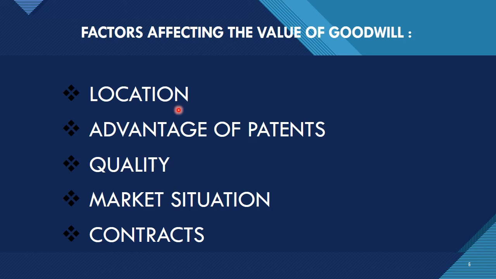The next is advantage of patents. Now, what do you mean by patents? Patents are the rights which a person gets for producing a particular type of product. So they are necessary for the manufacture or production of certain types of articles. Now a firm which possesses necessary patents will obviously have a better goodwill in the market, because they have got a patent over their product, and this will increase the goodwill factor also.